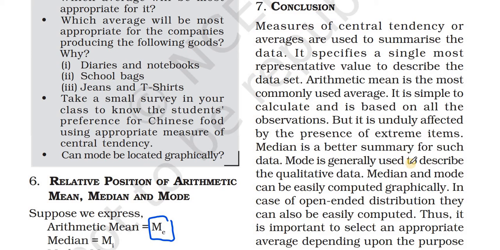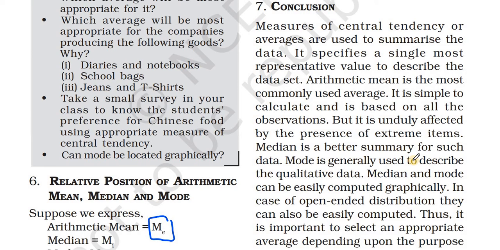There are three measures of central tendency. The arithmetic mean is the most frequently used measure of central tendency. The median is a typical value of the distribution.